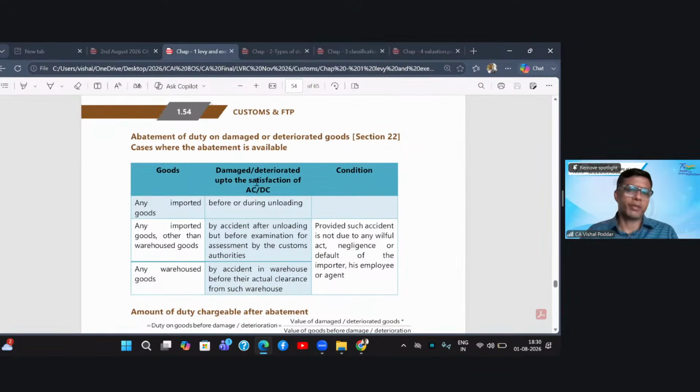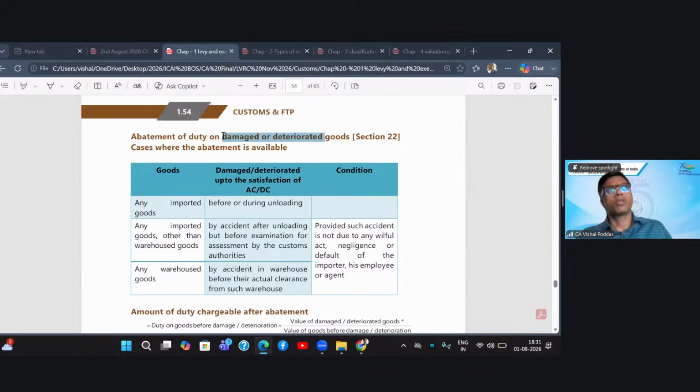22 is partial waiver. Now, when does 22 apply? When your entire goods are not lost. Your goods are there, but they are in a damaged condition or they have deteriorated because of natural reasons. So let us say your entire goods are not lost or entirely destroyed, but there is some slight breakage, some slight damage because of which your goods have deteriorated in value.